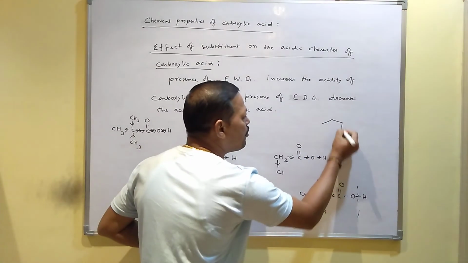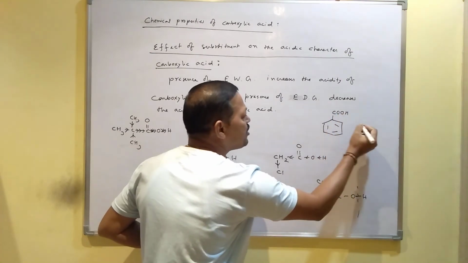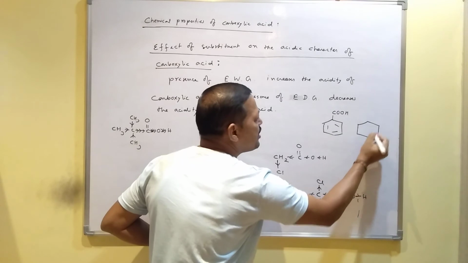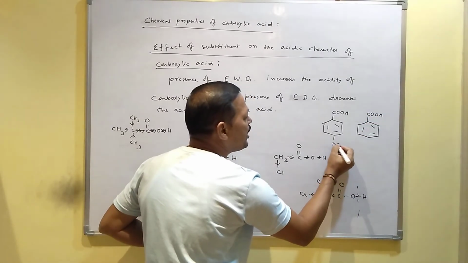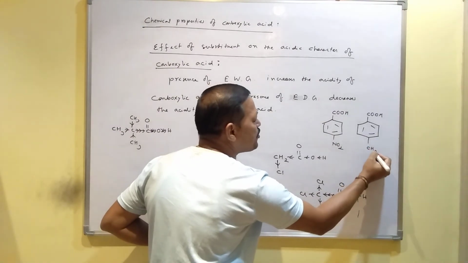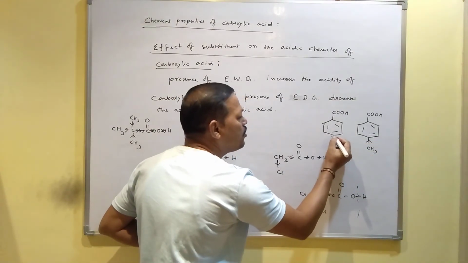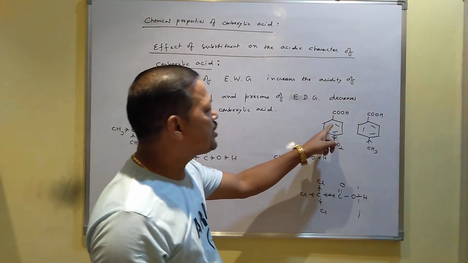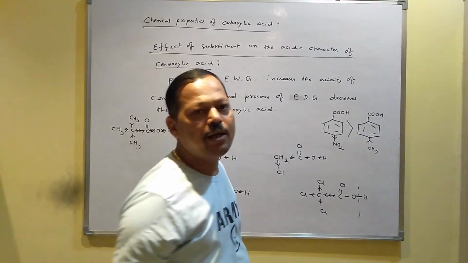You can apply this to aromatic carboxylic acids also. So this is benzoic acid, this is benzoic acid. Here also you can apply that. Suppose here one nitro group is present, here one methyl group is present. You know methyl group is electron donating, nitro is electron withdrawing. So due to the presence of the withdrawing nature, here acidity will be more, here acidity will be less.